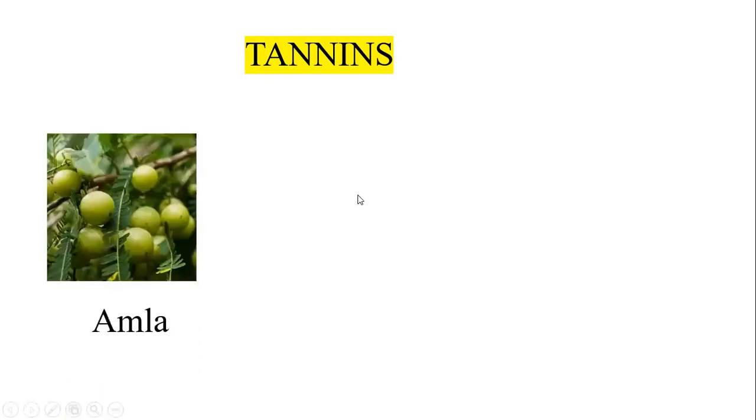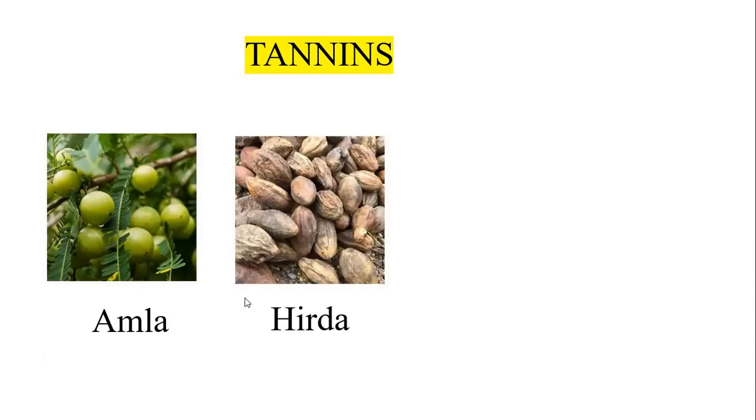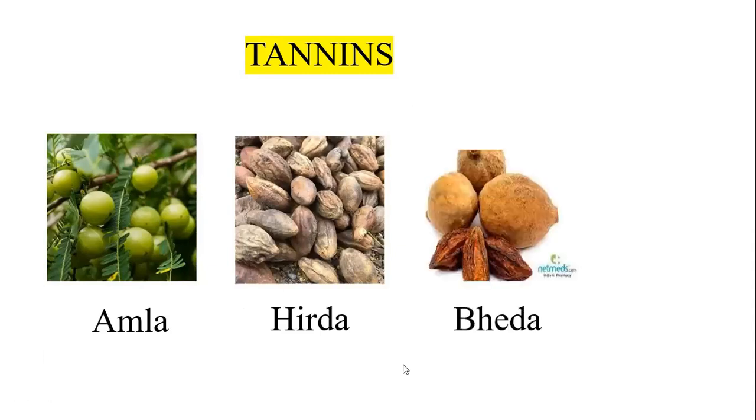Some drugs show this action of the tannins, that is amla and hirda. You have to observe that amla is used in the treatment of Triphala. Okay, Triphala churna we have seen, in which there are amla, hirda, behda, likewise the drugs. So these are the fruit portions which show the presence of the tannins.